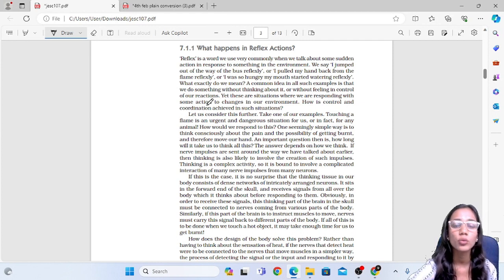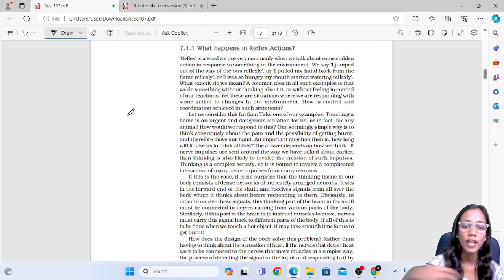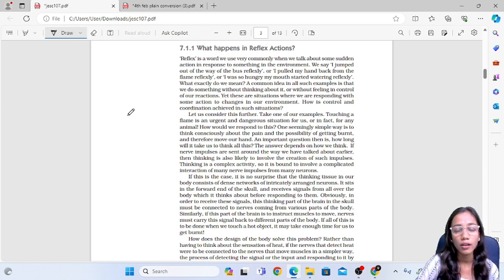Next we need to know about reflex action. The word reflex is commonly used when we talk about some sudden action in response to something in the environment. Again, the same example: when we touch a flame or a hot object, we just pull our hand out. That is a reflex action. Whenever a dangerous situation is occurring, we pull our hand out reflexly.